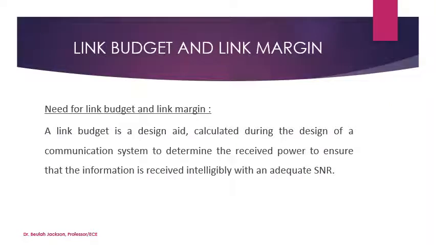So what is the necessity for this link budget and the link margin? Link budget is the design aid calculated during the design of a communication system to determine the received power to ensure that the information is received intelligibly with an adequate SNR.